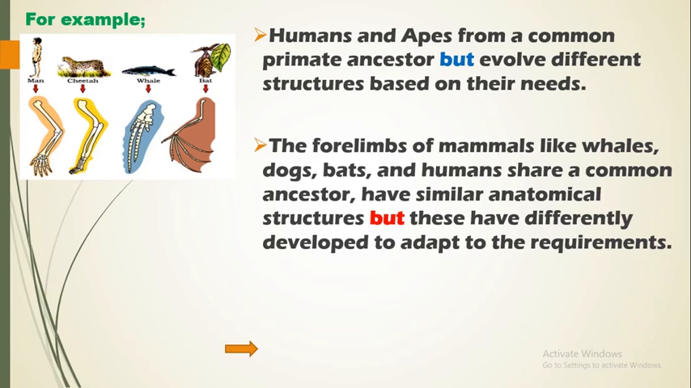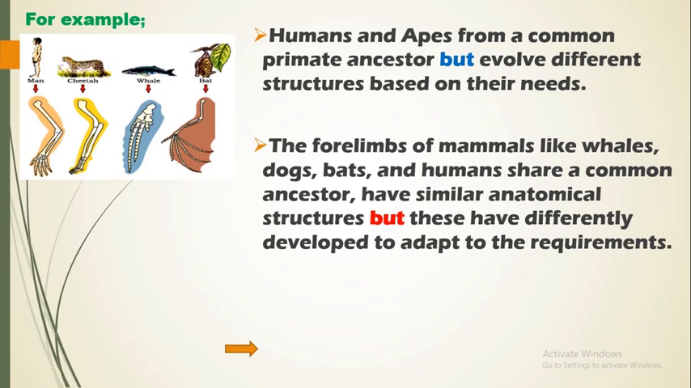Now these organisms share a common ancestor, but they have differently developed or evolved structures. However, they might have similar anatomical structures as well, but these differently acquired structures actually help them to adapt to the requirements in the environment.